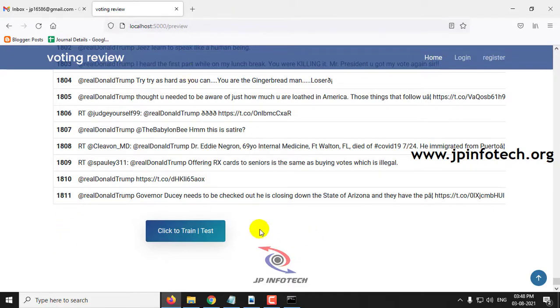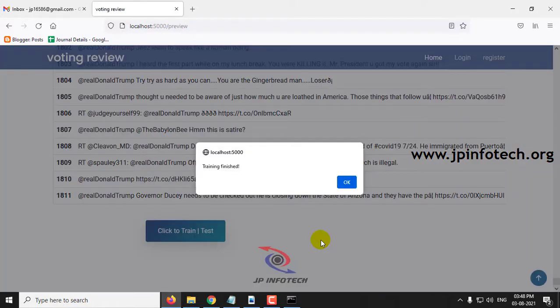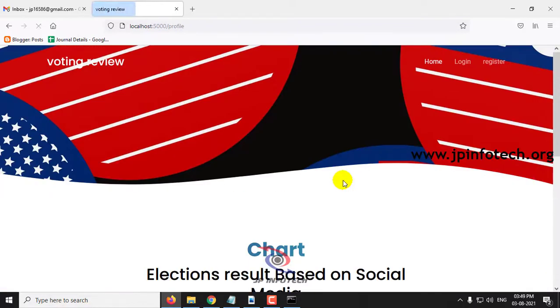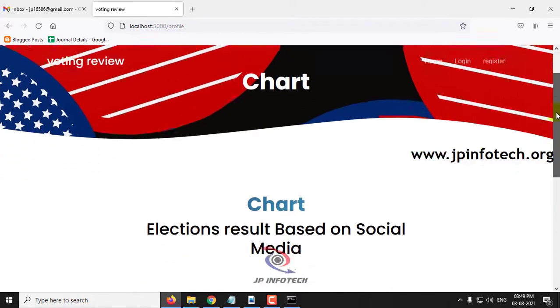At the end you can see a train button. Just click it. After a few seconds you can see the training is finished message, and click OK. Now it will be navigated to the chart part.